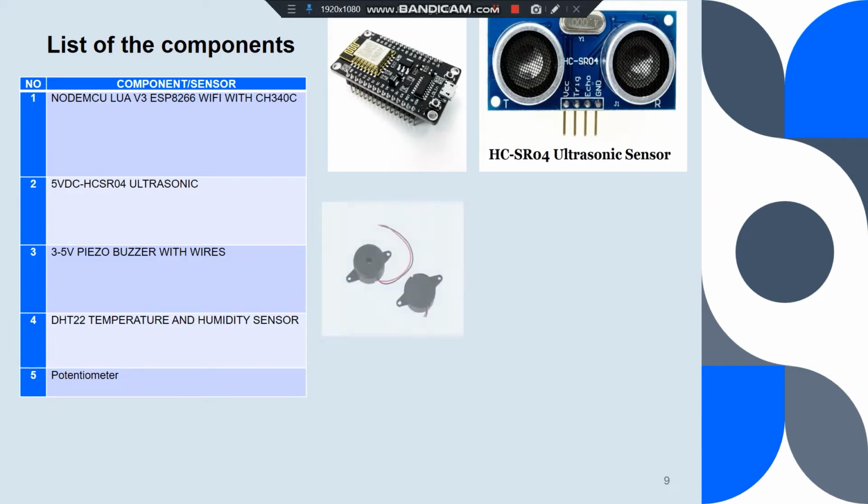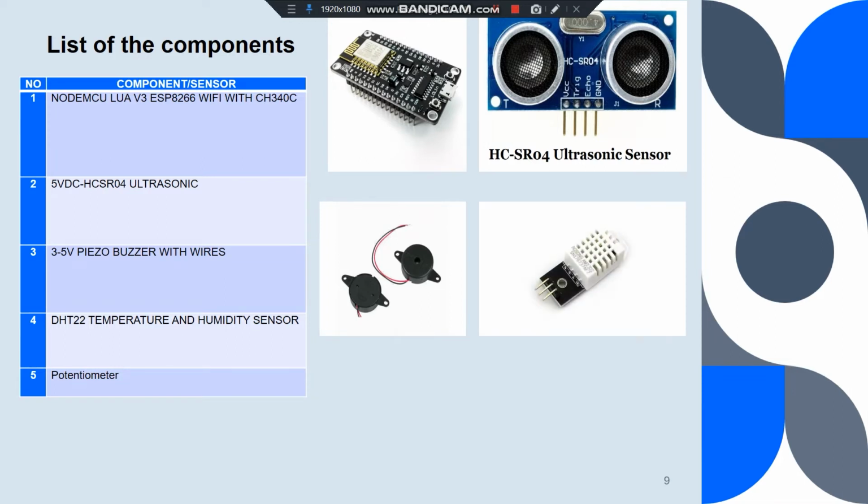Next is the 3 to 5V piezo buzzer with wires. The piezo buzzer is a simple device that can generate basic beeps and also tones. It works by using a piezo crystal, a special material that changes shape when voltage is applied to it.